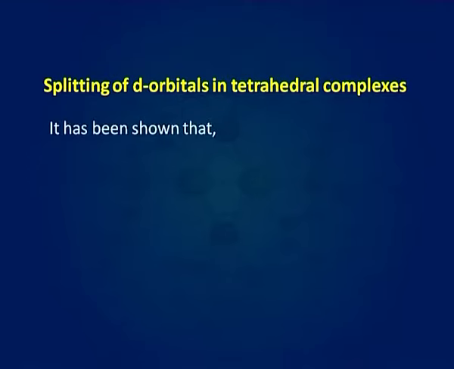For this reason, and also because there are only 4 ligands in the tetrahedral complex, while in an octahedral complex there are 6 ligands, the tetrahedral orbital splitting Δt is less than Δo for the same metal and ligands and the same internuclear distances. It has been shown that Δt is equal to 0.45 Δo.